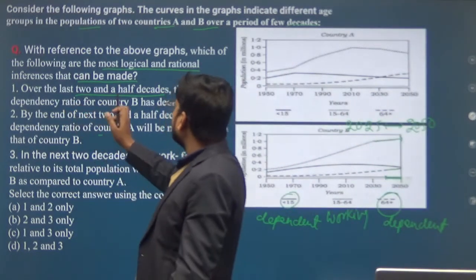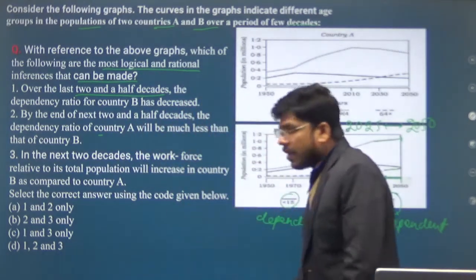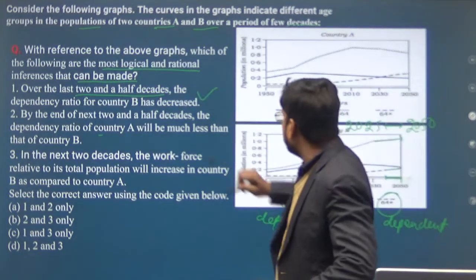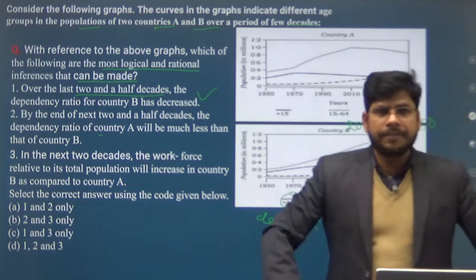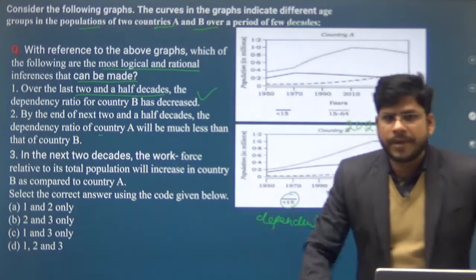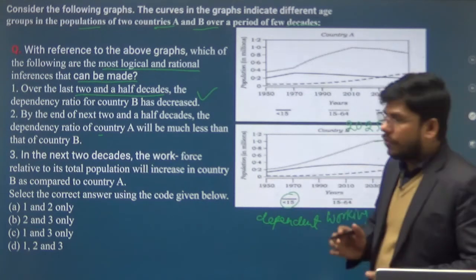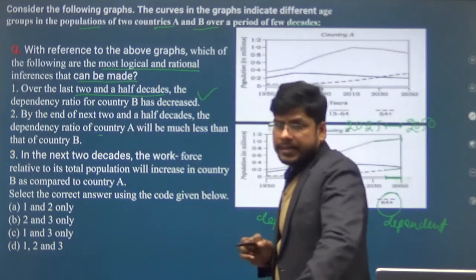So over the last 2.5 decades, the dependency ratio of country B has decreased. Obviously, this statement is correct. Here, the dependency ratio has decreased. The number of dependent people has decreased here. Okay, and the number of working population has increased. Okay, so this first statement is correct.